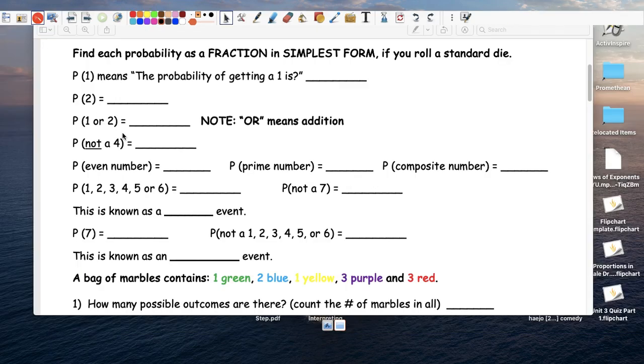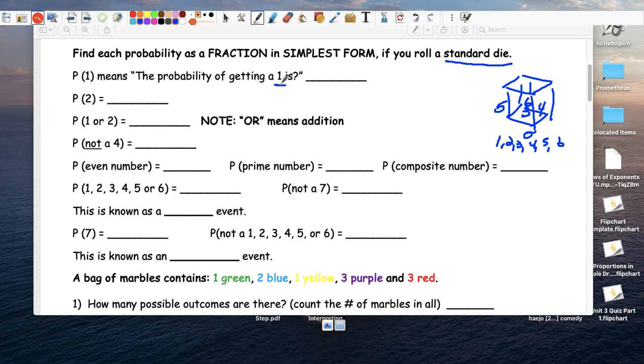The probability of 1. So you have a die, a number cube. Think about this, right? Standard die. Here's your die. 1, 2, 3, 4, 5, 6.